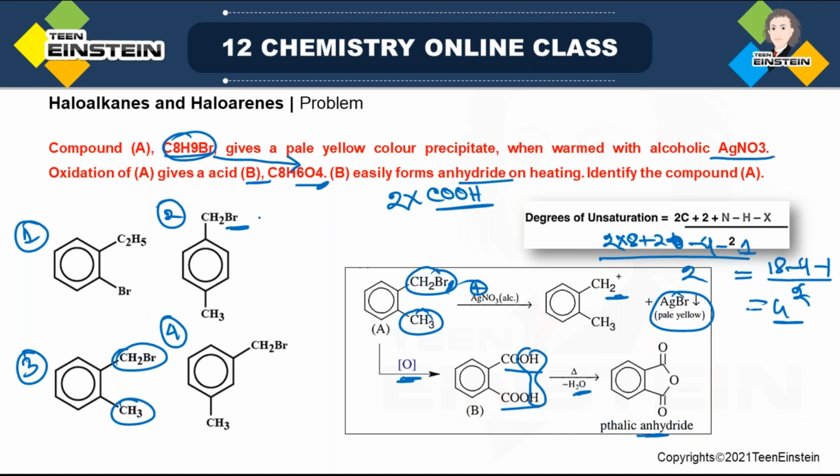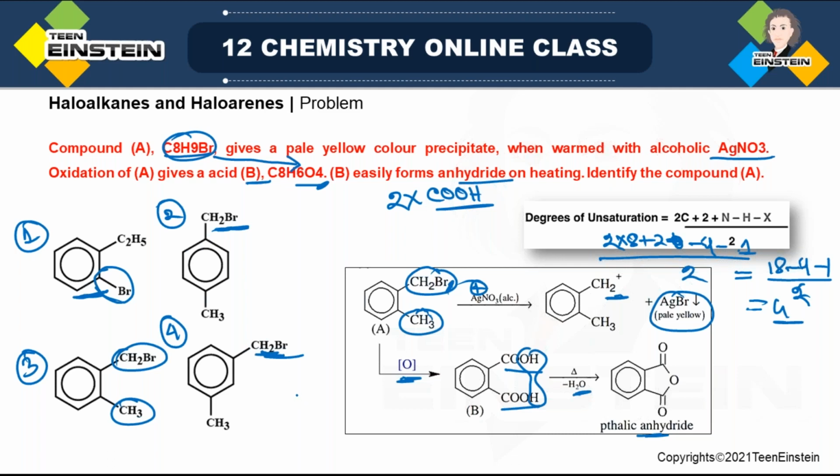That is, bromine is not directly attached to the aromatic ring, because if it were, you could not get an AgBr precipitate. That is not possible because of the partial double bond character present. But if Br is attached to an aliphatic carbon, then it is possible.